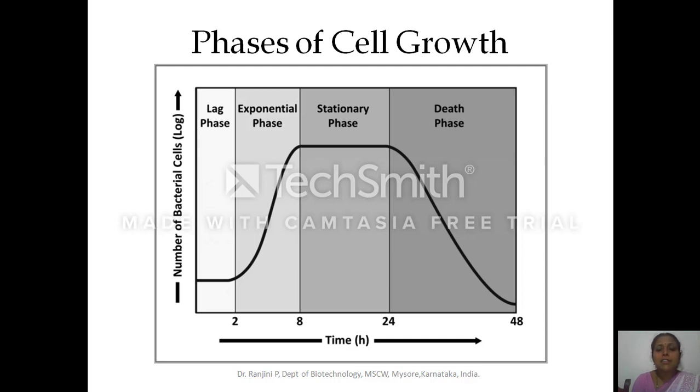Following that, we have the stationary phase, where you have the plateau level or the flat surface of the graph, or the same absorbance maintained for a time duration. That is called the stationary phase. Following that, the absorbance decreases and this is called the decline phase or the death phase. Now we'll learn what the factors are which influence the different phases of the cell growth.